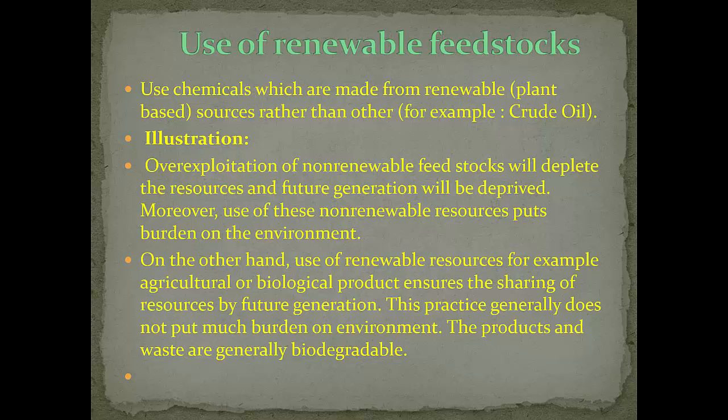Now next principle is use of renewable feedstocks. Use chemicals which are made from renewable, that is from plant-based sources rather than, for example, crude oil, that is petroleum products. Petroleum products are non-renewable sources of energy. Now we have to use renewable sources of energy. For example, over exploitation of non-renewable feedstocks will deplete the resources and future generation will be deprived. Moreover, use of these non-renewable resources puts burden on the environment.